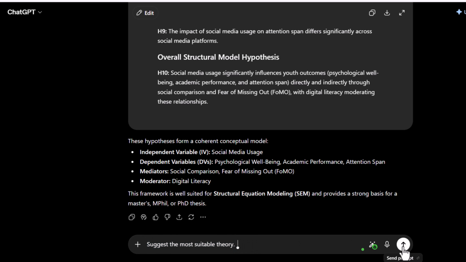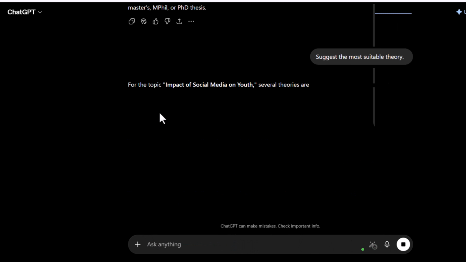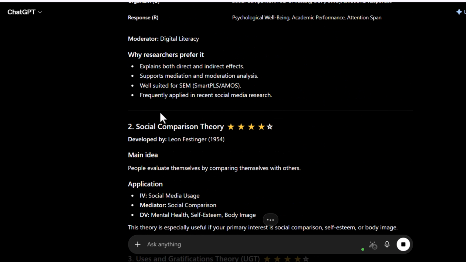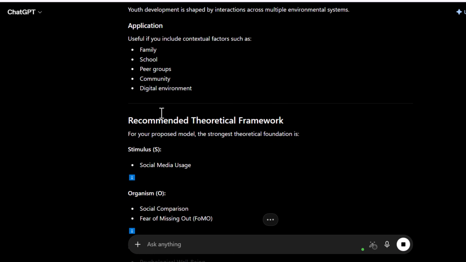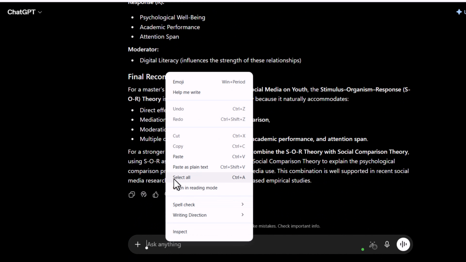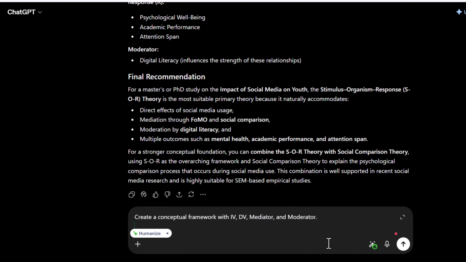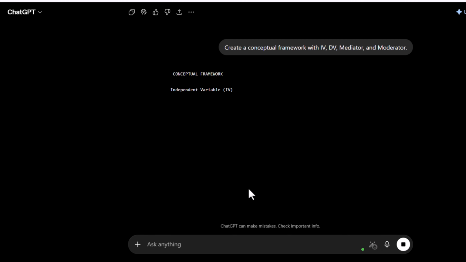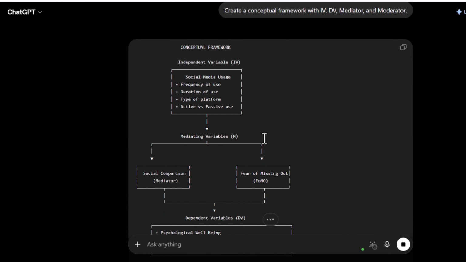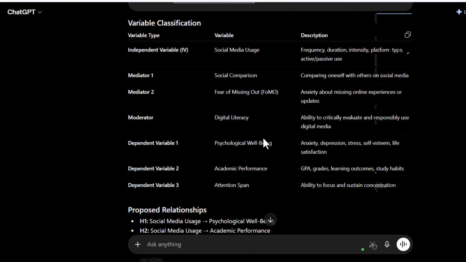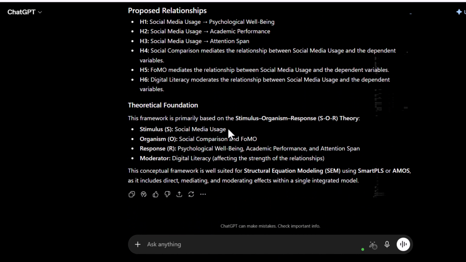ChatGPT recommends uses and gratifications theory, social learning theory, and explains why they fit. Step 9, conceptual framework. Prompt: create a conceptual framework with IV, DV, mediator, and moderator. Output: social media usage. Down, mental health. Down, academic performance. Moderator, gender.